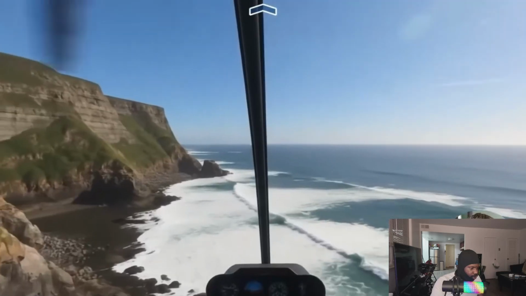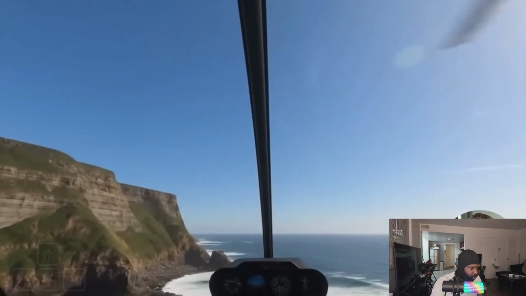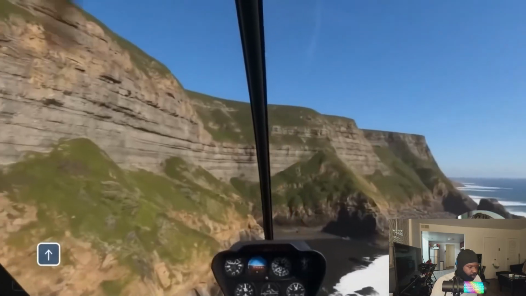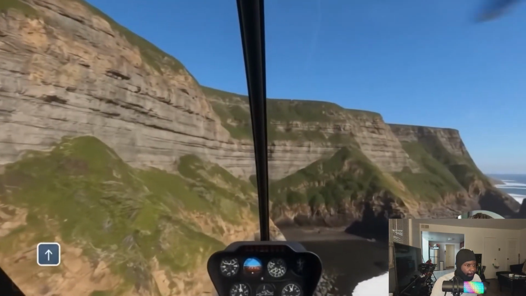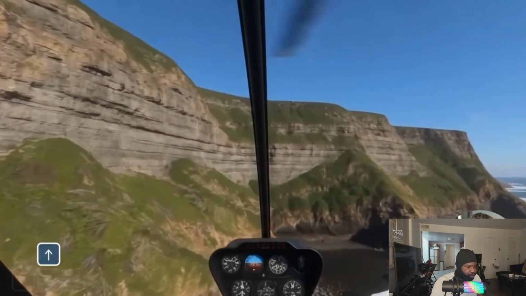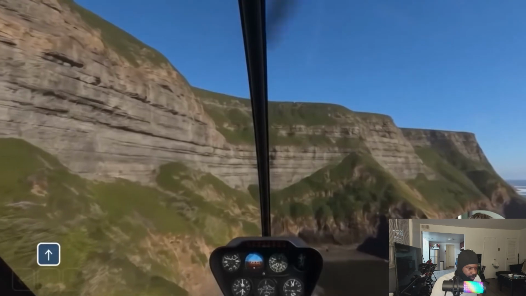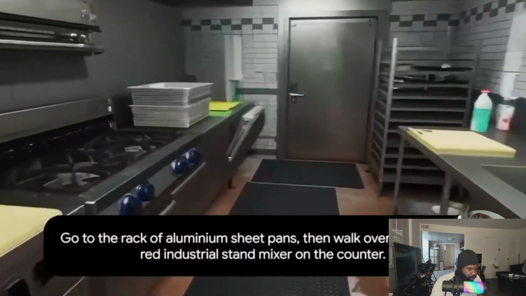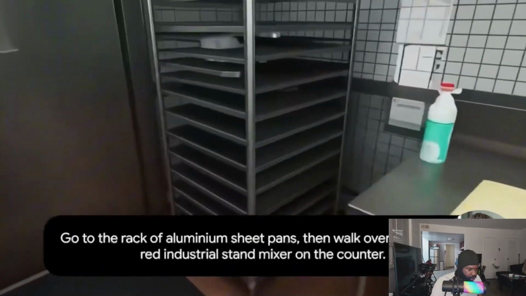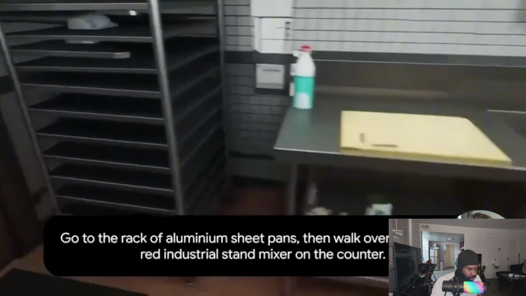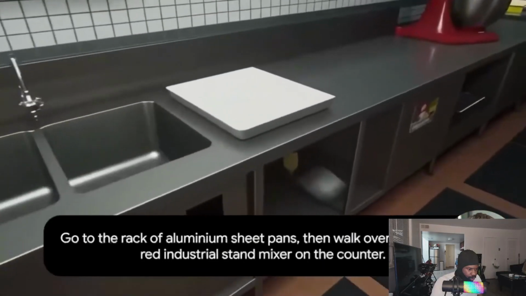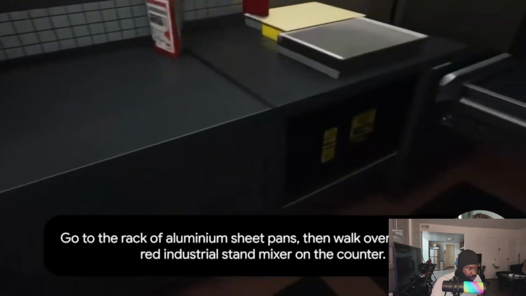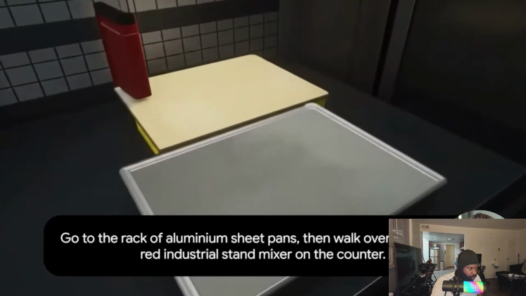But let's talk about what this really means, because this is about more than just making cool worlds. This is about AI becoming truly creative. Up until now, AI could write text, make images, and generate videos, but it couldn't create interactive experiences. It couldn't build things you could explore and play with. Genie 3 changes that. For the first time, AI can create experiences that feel real, that respond to you, that remember what you did. This is a huge step toward AI that can think and create like humans do, maybe even better than humans.